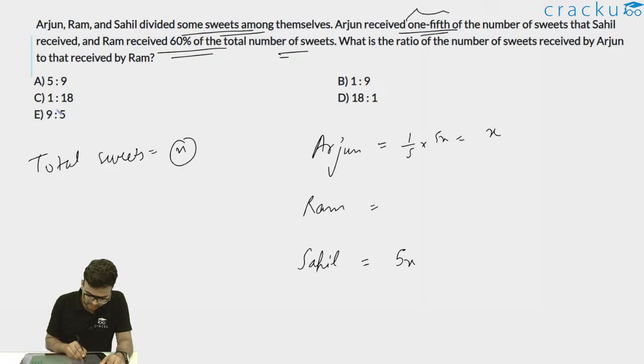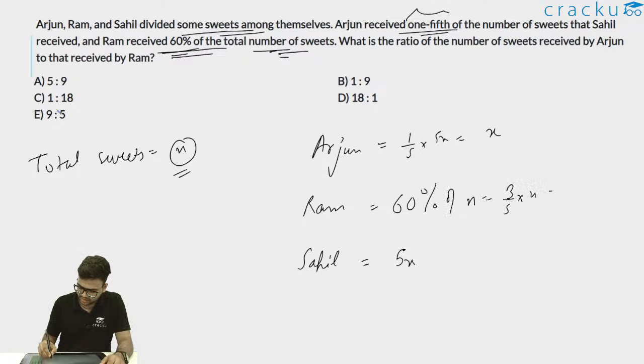And it is further given that Ram receives 60% of the total number of sweets. So if there are n sweets, 60% of n is 3 by 5 into n, or I can write 3n by 5.